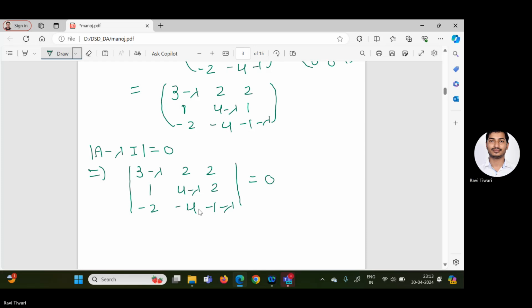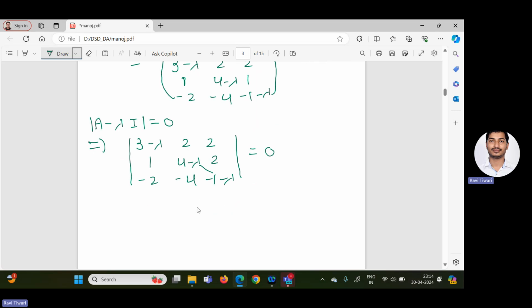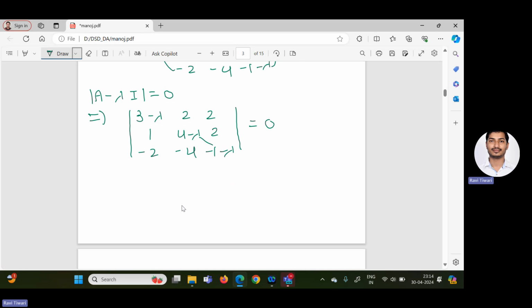So again, now because we know how to calculate the determinant of 3 cross 3 matrices, you can do direct calculation: take 3 minus lambda, delete the first row and first column, and then cross multiply. But this process requires multiplying all the terms, so better we apply some row and column operations, and convert this matrix into a determinant that is easy to calculate.